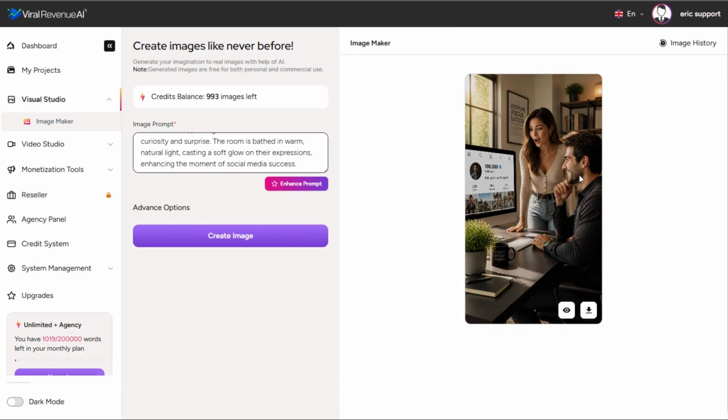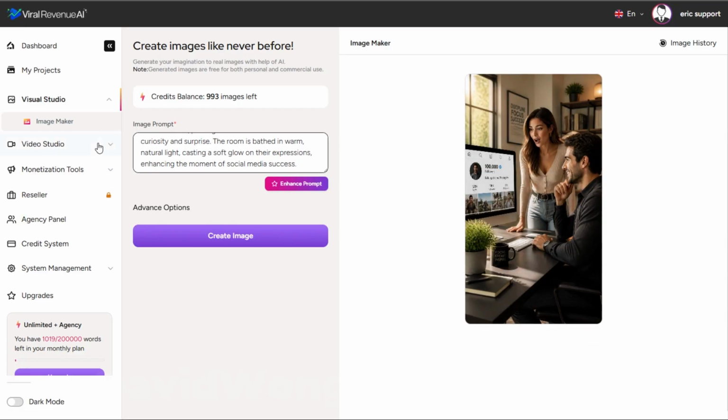This is exactly what I had in mind. The guy's looking at it, he's all proud. He's got 100,000 followers. His wife or girlfriend is like, wow, how did you do that? You know, and here again, we've got the words included: focus, create, inspire, spelled correctly. Let's go ahead and download that one as well.